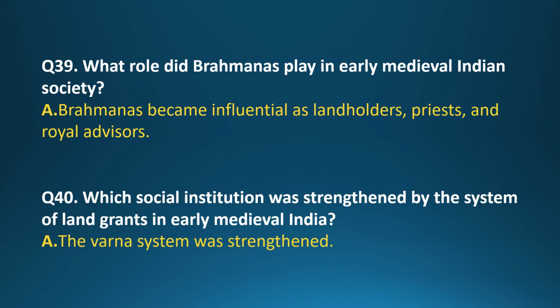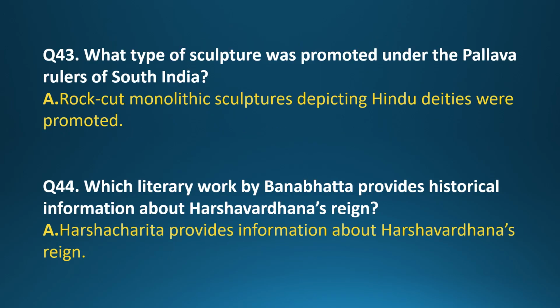Question 39. What role did Brahmins play in early medieval Indian society? Answer. Brahmins became influential as landholders, priests, and royal advisors. Question 40. Which social institution was strengthened by the system of land grants in early medieval India? Answer. The Varna system was strengthened.